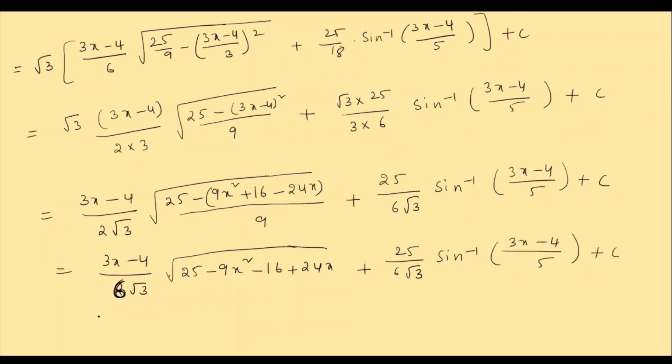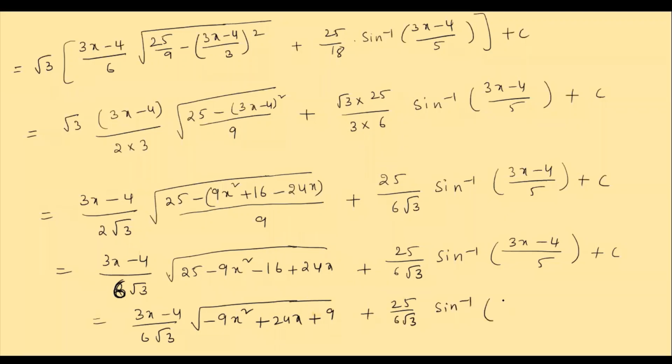So here what is the next step? Last step of our sum is 3x minus 4 by 6 root 3 into under root of, what we get here, minus 9x square plus 24x. 25 minus 16 is how much? 9 plus 9. Okay. Plus 25 by 6 root 3 into sin inverse of 3x minus 4 by 5 plus c.